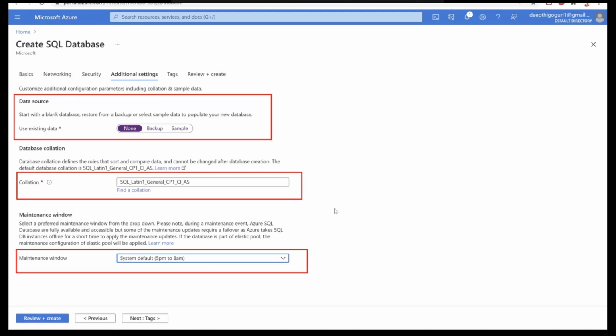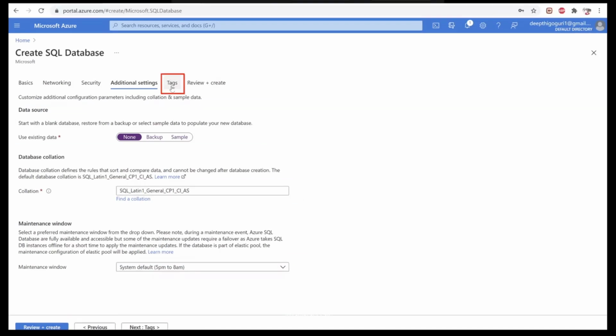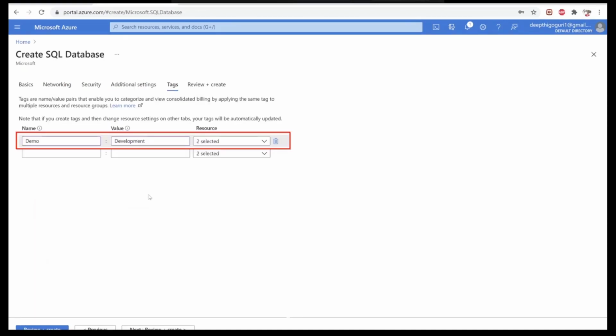And in the maintenance window, you can choose under which maintenance window your database can be updated. By default, the system default is 5 p.m. to 8 a.m. So I click that. And tags are nothing but an easy way to tag your databases, so that while choosing the purchase options and checking for the pricing, it will be easy for you by creating the tags to your database.